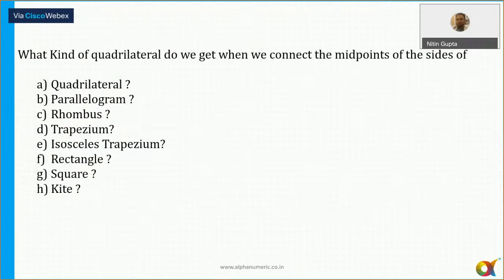Now these are the questions. Now you will give the answers to all of these questions. You all are going to tell me. Let me see how many people remember. I am not going to tell you. A, B, C, D. There are 8 questions. I'll give you 2 minutes and I'm expecting the answers. So all of you, in the chat write down that the answer of A is this, B is this, C is this, D is this, E is this, what is F, what is G, what is H. All of you please write down in the chat.